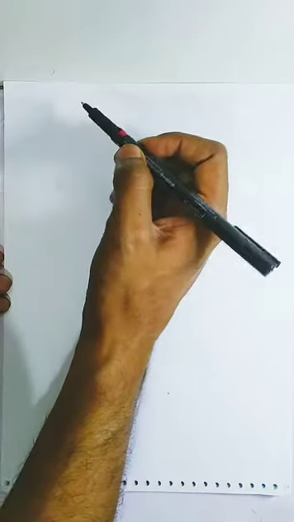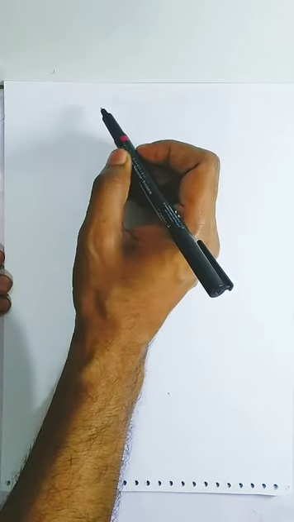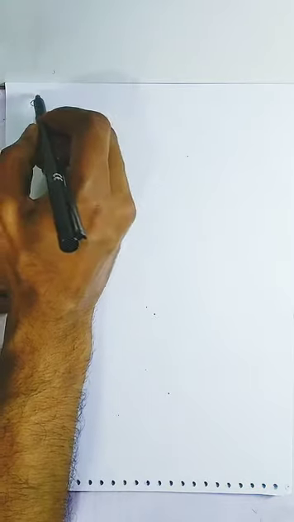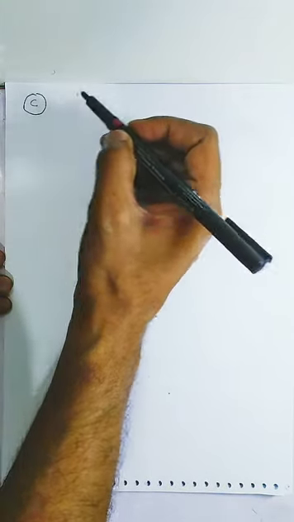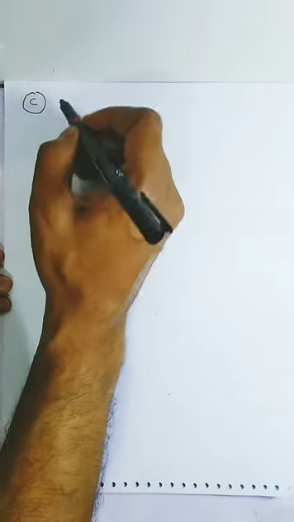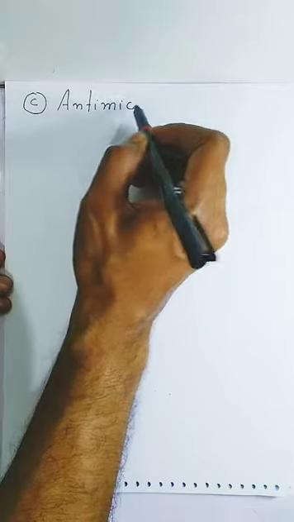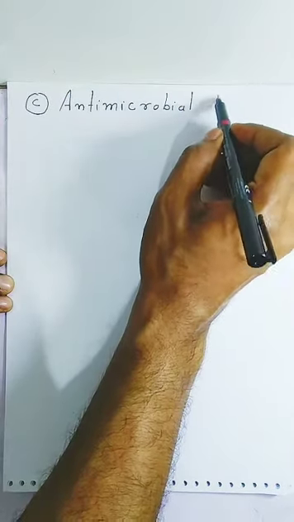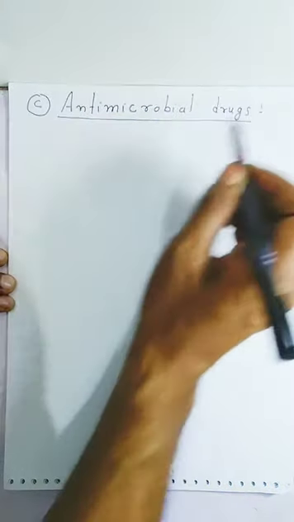Unacademy. In this video, we are going to see the next type of classification of drugs, that is antimicrobial drugs. That is the third type, students, we are going to see. In the last video, we have seen the analgesic and tranquilizer. In this video, we are going to see the antimicrobial drugs.